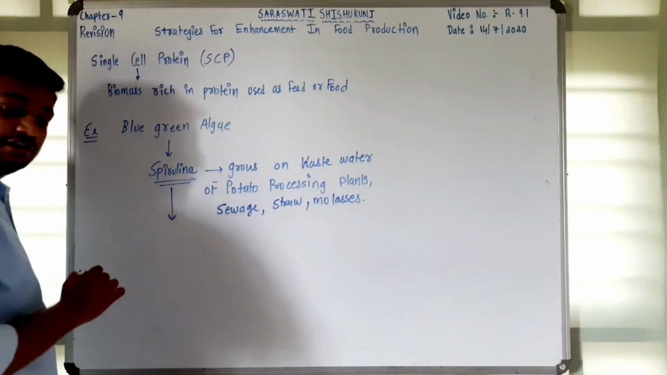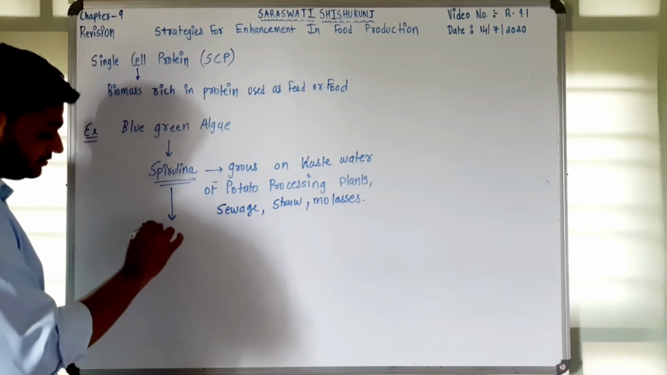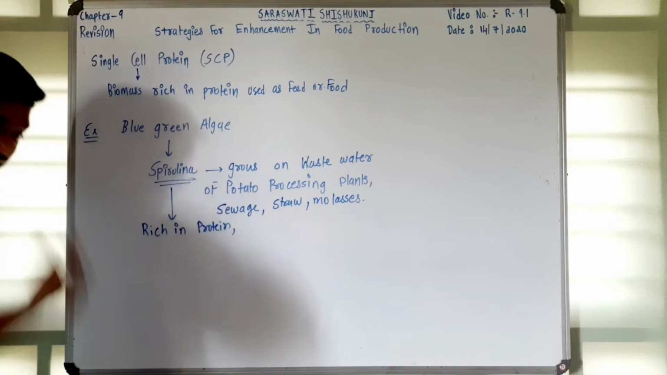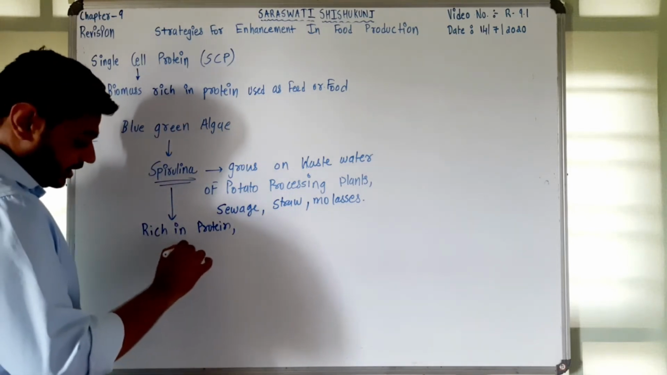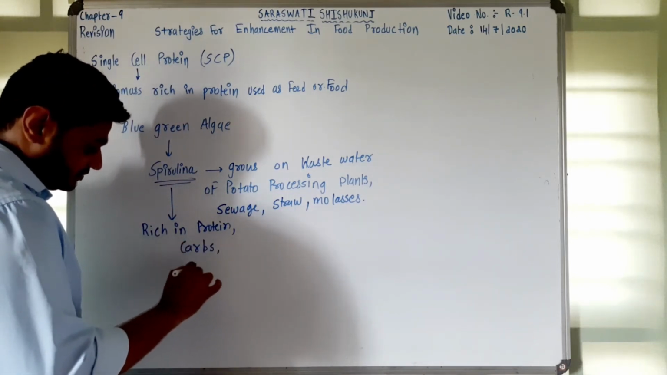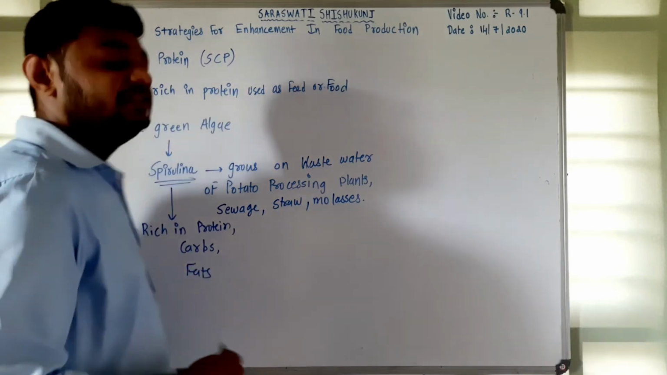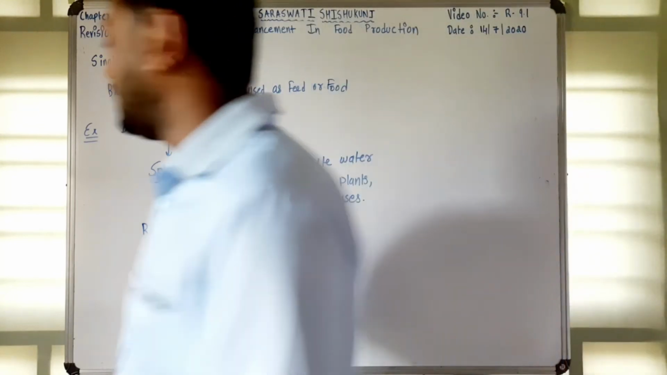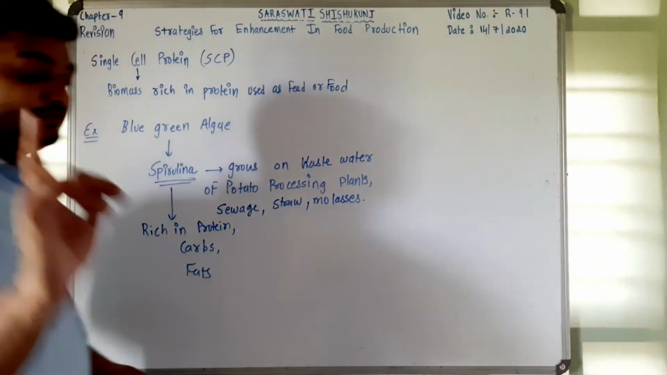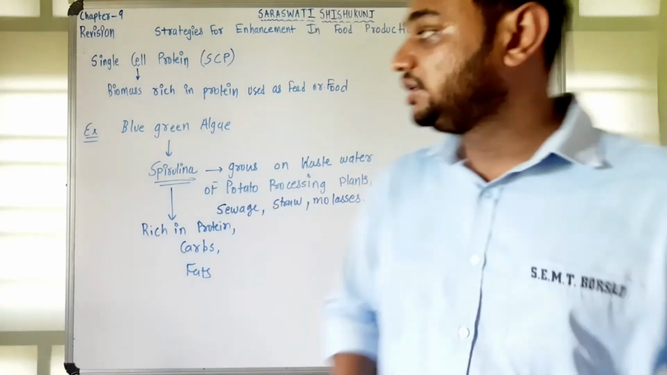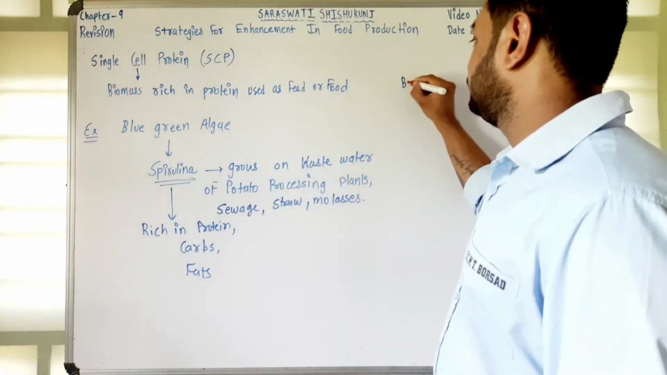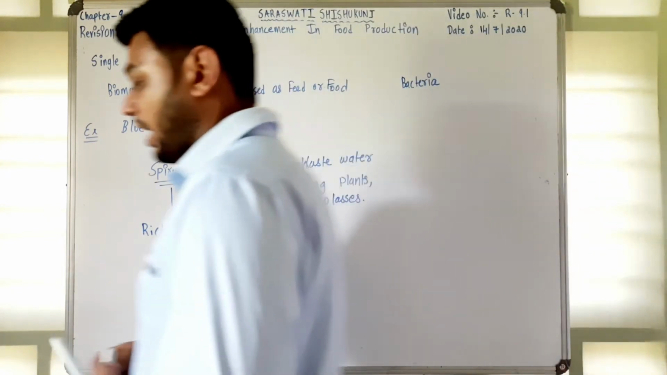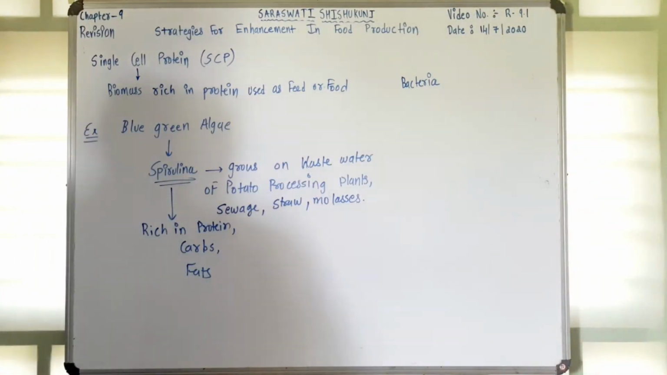With it, this is rich in protein, then it is also rich in carbohydrates, then in case of fats, the main thing is it has heavy metals as well as higher nucleotide content that must be removed. Even bacteria are also producing a high rich biomass in nutrients,